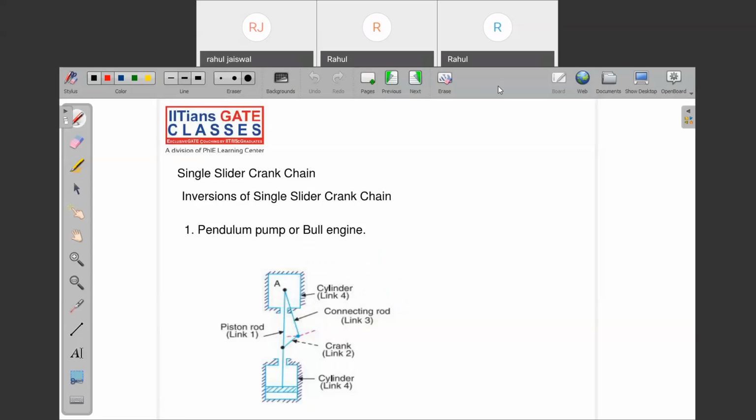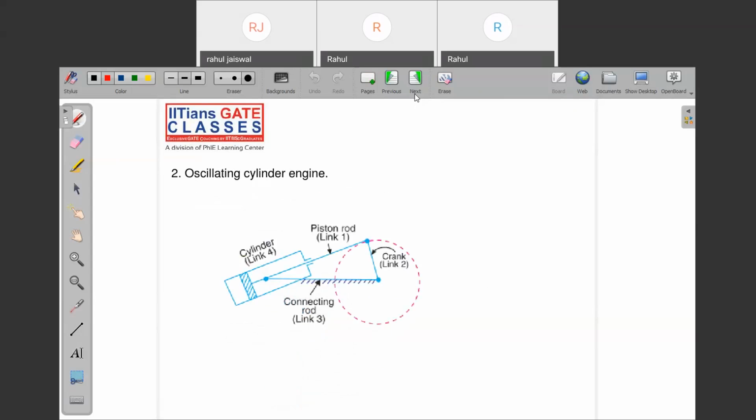So quickly, can both of you tell me which college you are from, and from which particular branch? Mechanical, right? Both of you. Yes, sir. Okay.